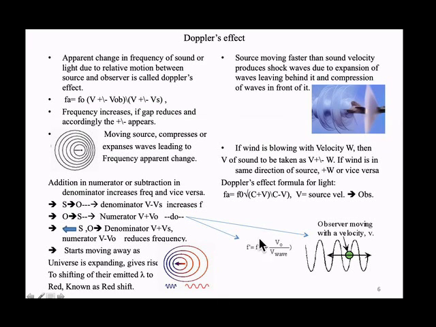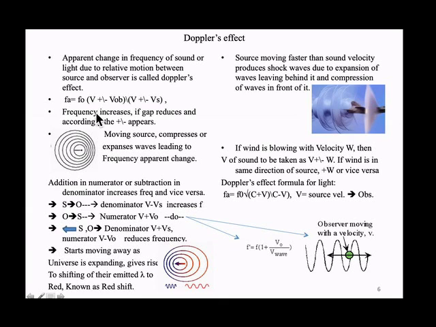In place of the source coming, suppose the observer is moving. Same case here, but now the observer is moving. If the observer is moving, there is no compression of the waves. The only thing is, he is covering more lambdas, more peaks in the same time. But here, when the source is moving, the waves get compressed. So source moving is a different phenomenon, observer moving is a different phenomenon.